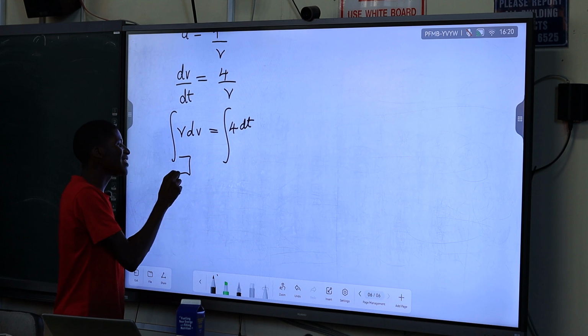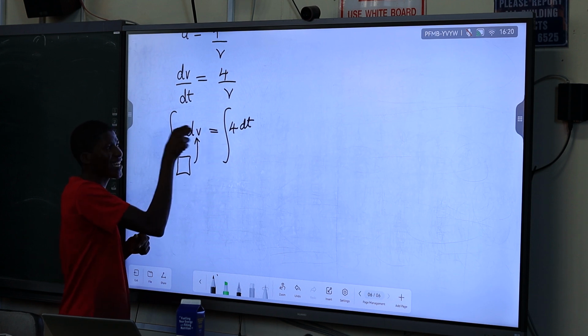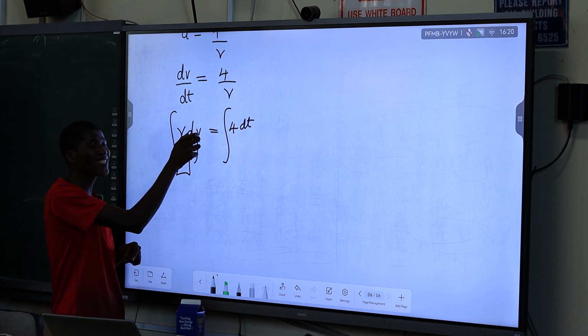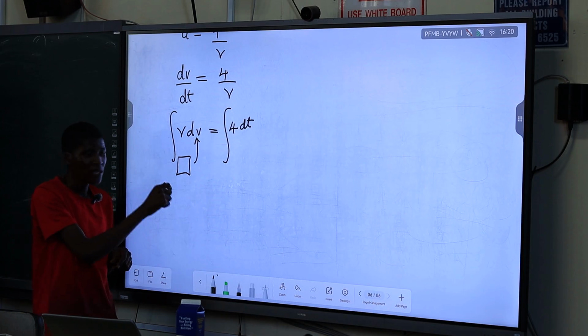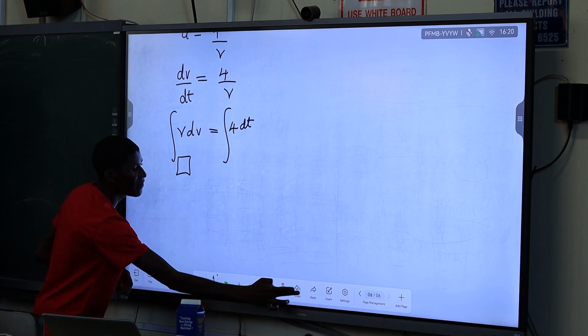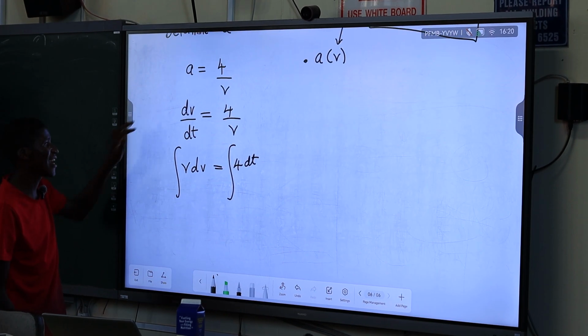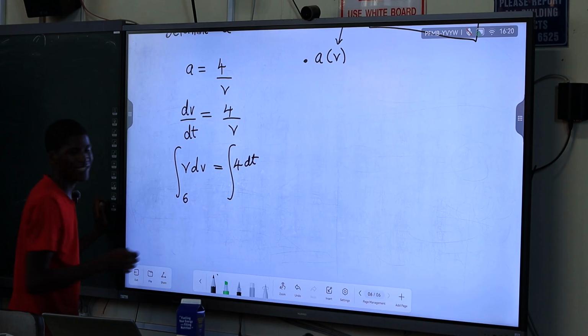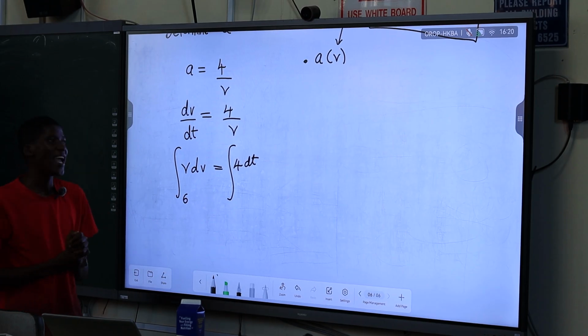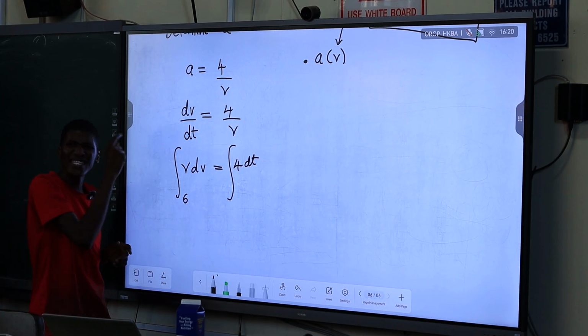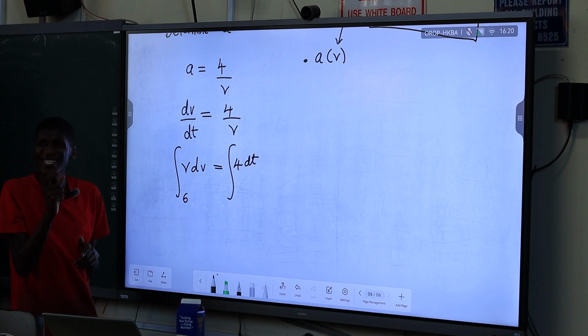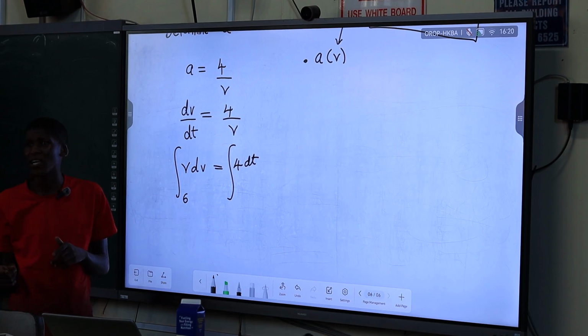The lower bound gives the initial quantity, in this case the initial velocity, which is 6 meters per second. And then the upper bound is the velocity that we are looking for.